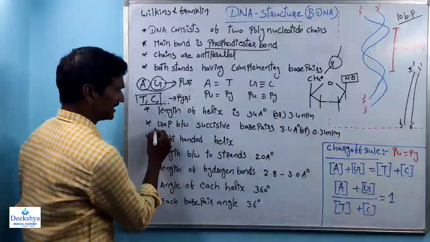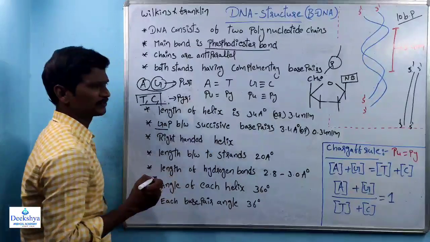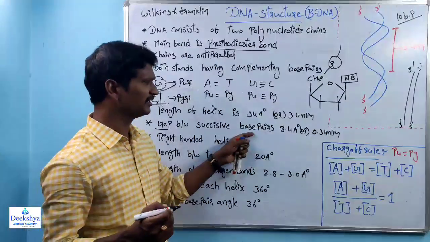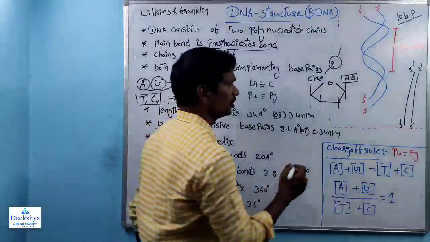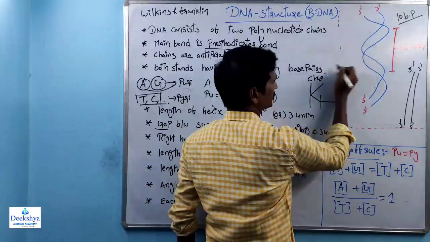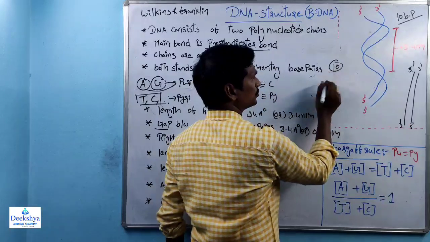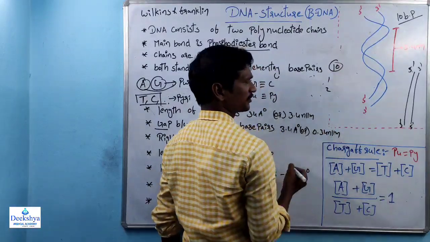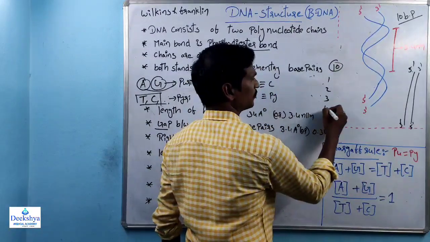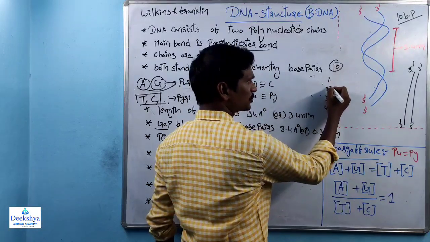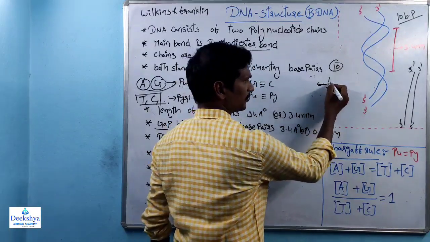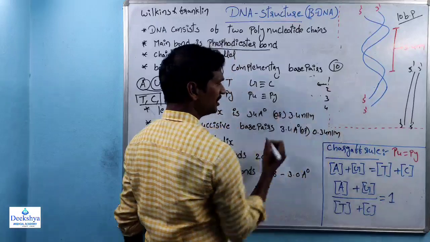Right? And the gap between successive base pairs. Suppose this is one helix. One helix contains 10 base pairs. So this is the first base pair, this is the second base pair, this is the third, this is the fourth. Between these two base pairs, this is the gap.